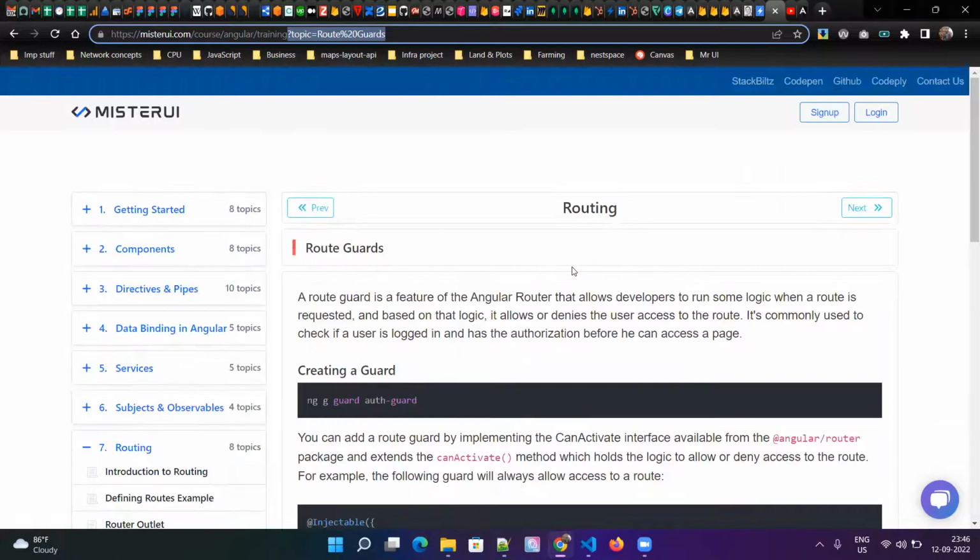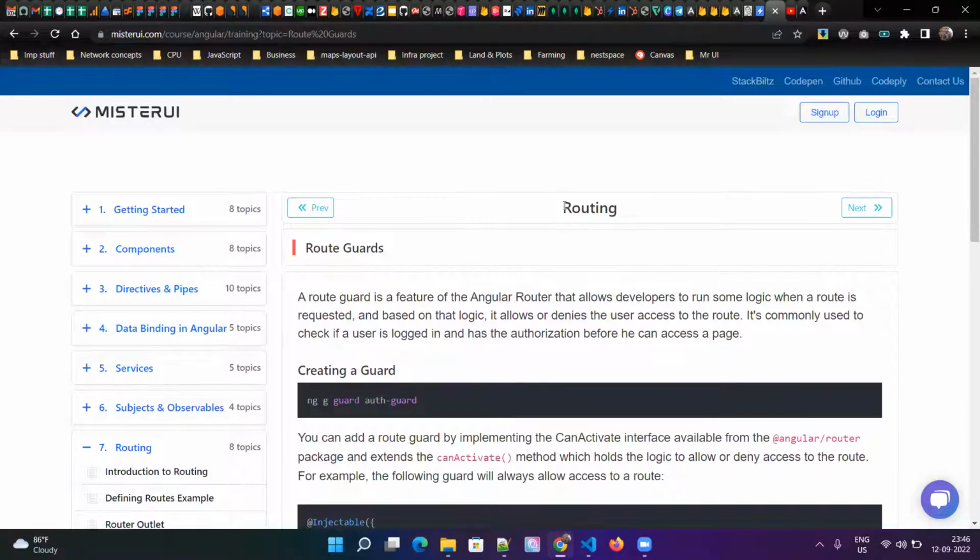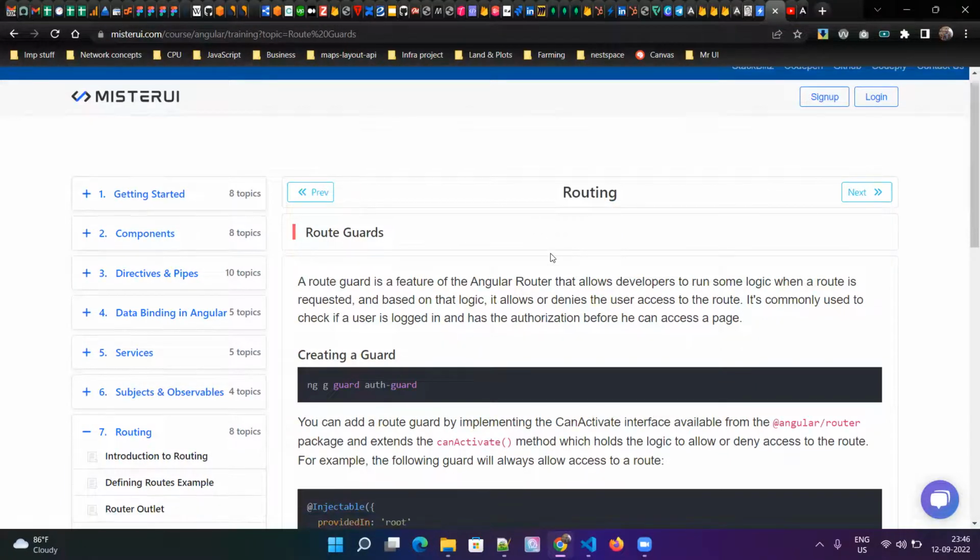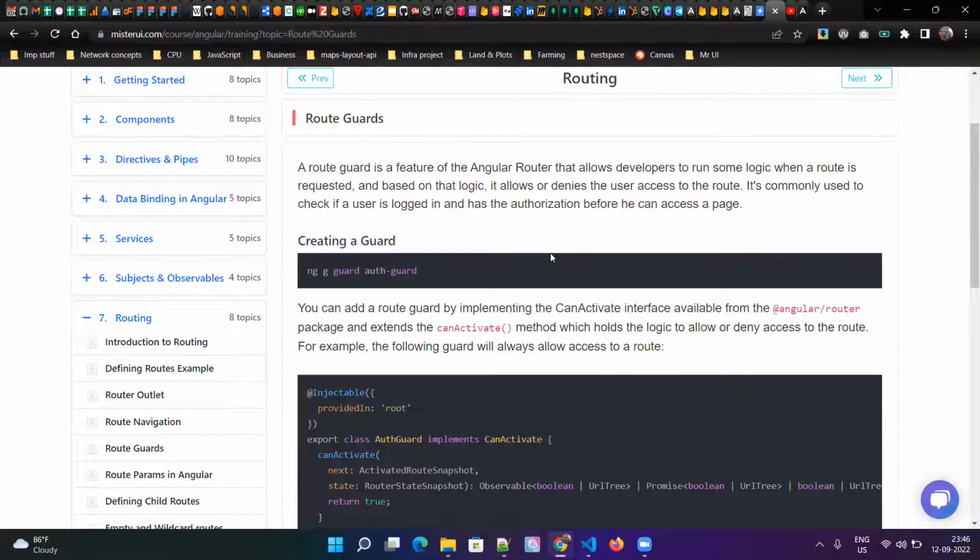So that is one generic question, but they will not usually ask how to restore a page or how to restore the state of a page. But in rare scenarios, they'll ask this question. This is good to know information.